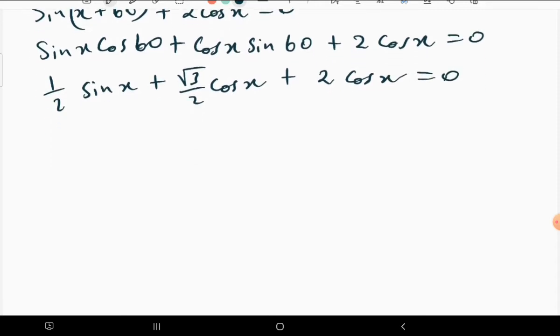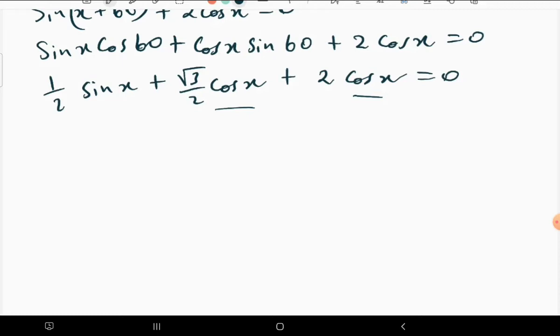So on that note, you can see that what is happening here is that we are having these two things that are like terms. So when they are like terms, we can just add them up.